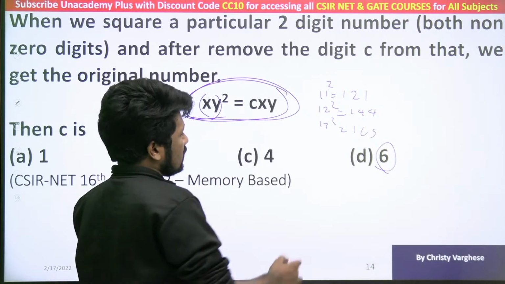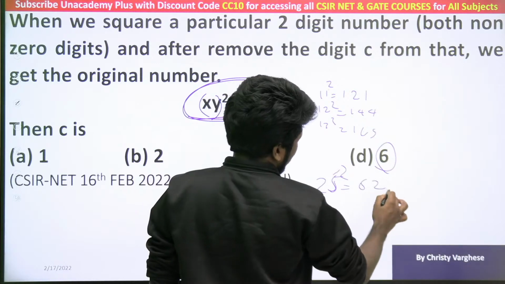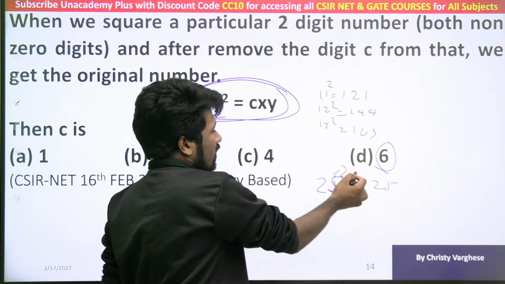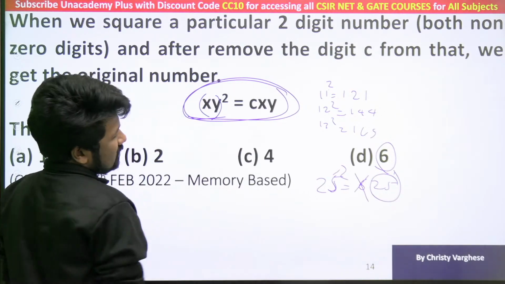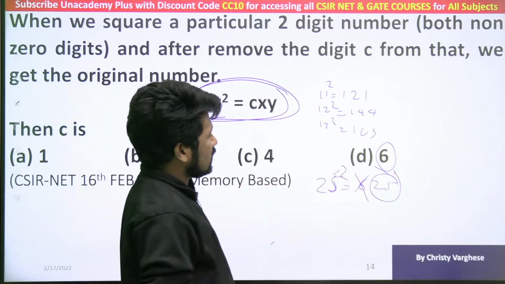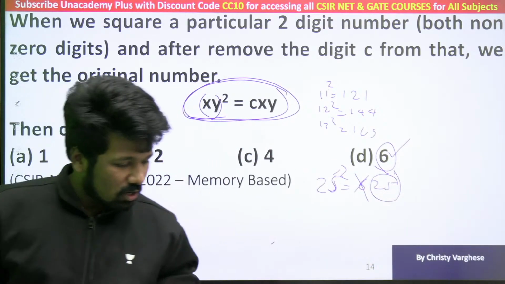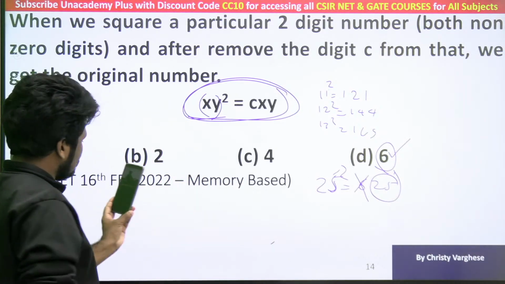Yeah, 25 square now. It was a very simple question. We just complicated it unnecessarily, or I just complicated it unnecessarily. 25 square, if you delete the first digit, you will get 25 itself. So 25 is the XY we are searching for, but the question is asking what is the C we are searching for. So C should be 6. All of you understood this? 25 square, 625 is the answer.